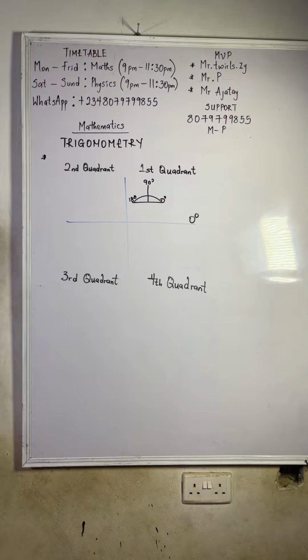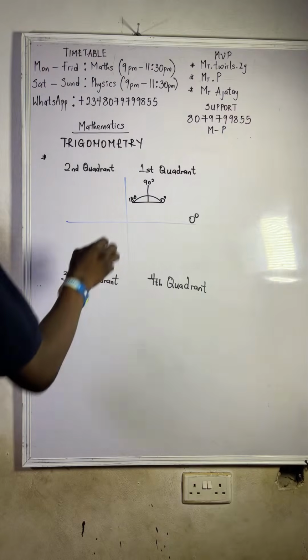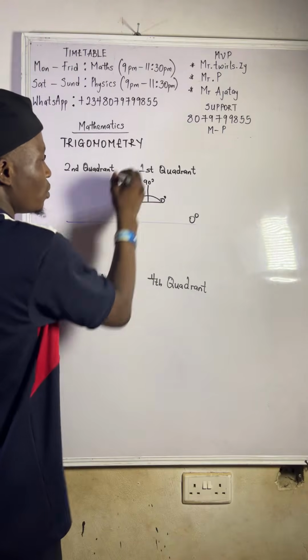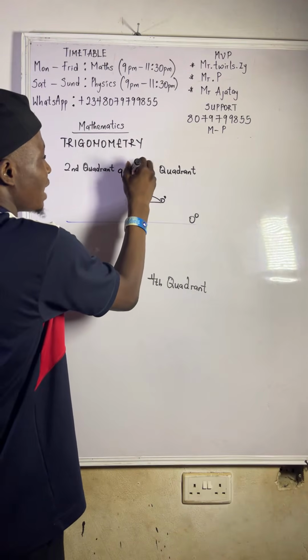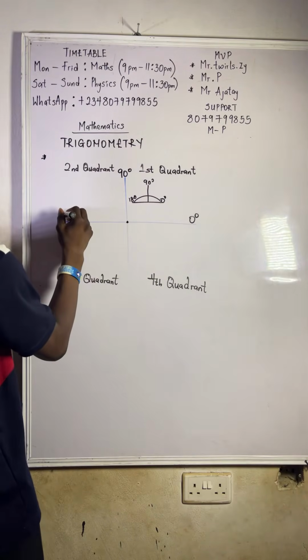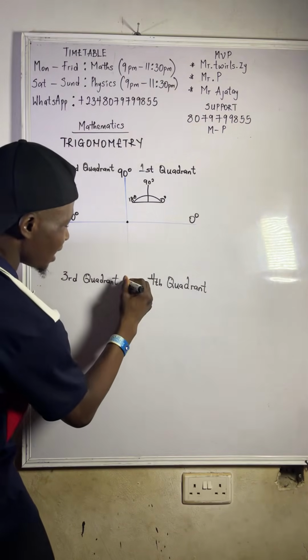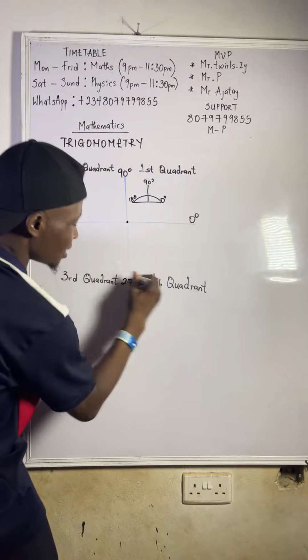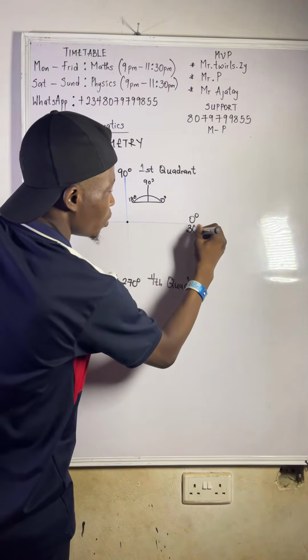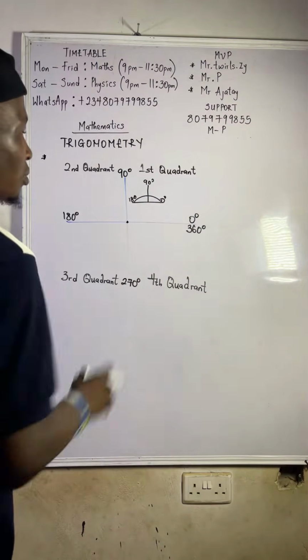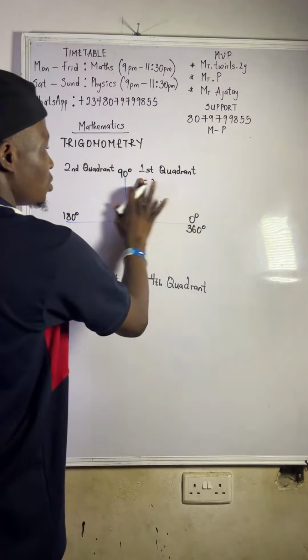If you see, this is just like a compass, as if this is the middle point. So here is my 0. What will be this side? Here will be 90 degrees. So this side here will be 180 degrees. Then here will be 270 degrees. Then coming back here will be 360 degrees. You see that this is just like a circle. Do you get it now?